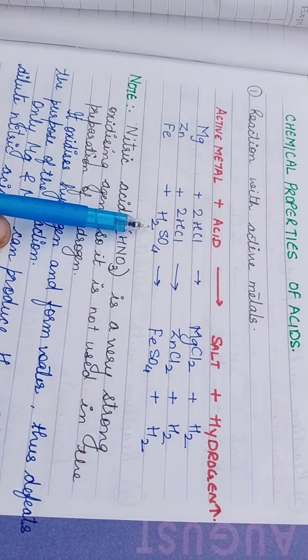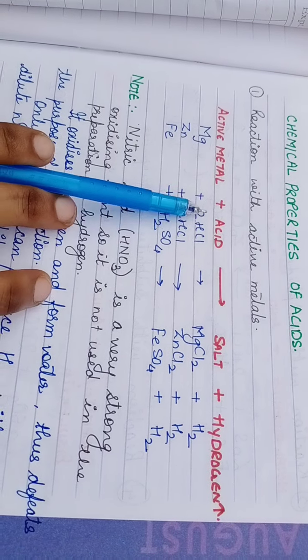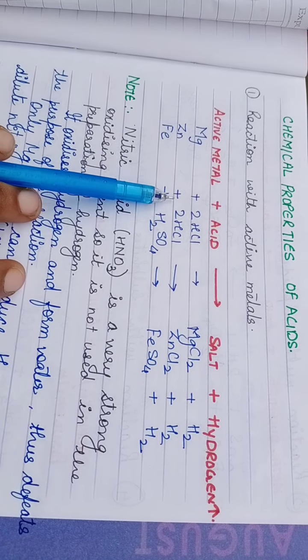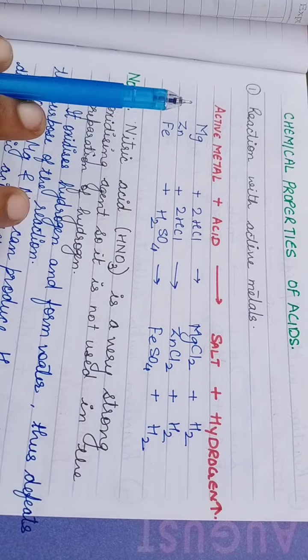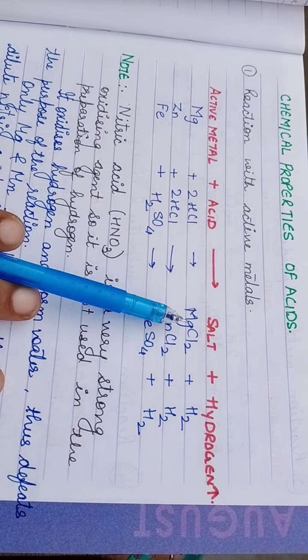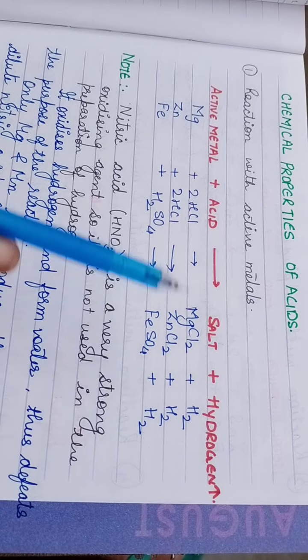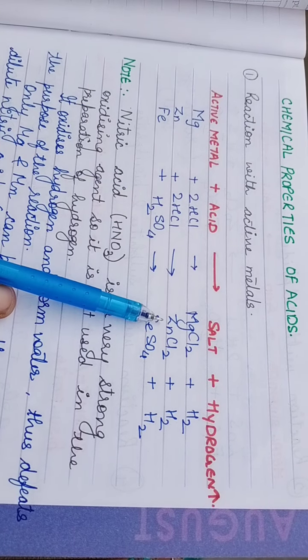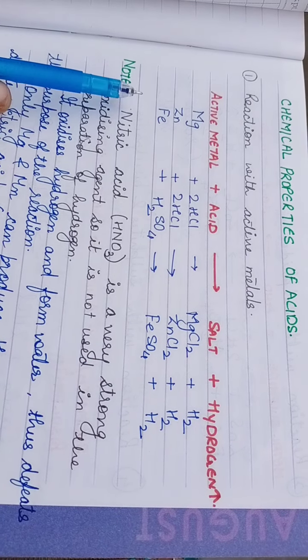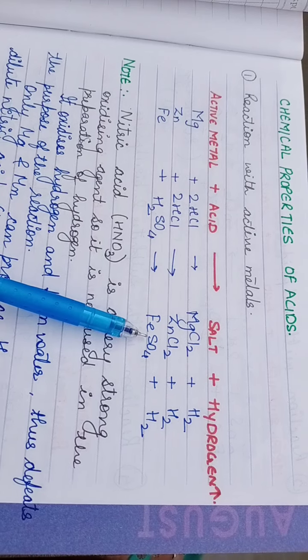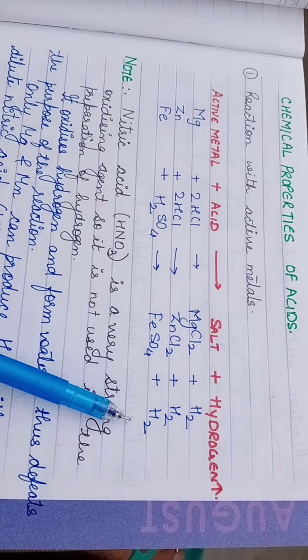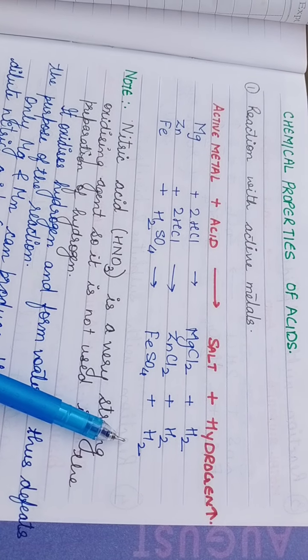2HCl or H2SO4. Children, here I have used this stoichiometric coefficient for the balancing of the equation. So Mg plus 2HCl will give you MgCl2 plus H2. Zinc plus 2HCl will give you ZnCl2 plus H2. Fe plus H2SO4 will give you what? FeSO4 plus H2 gas. Okay.